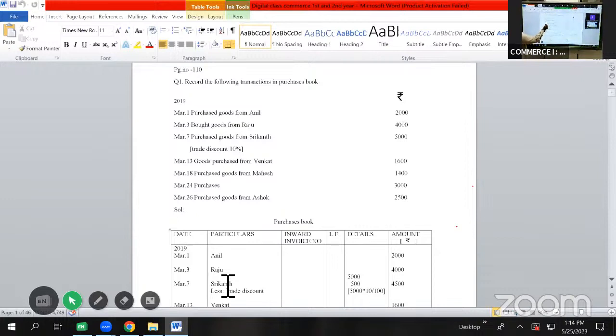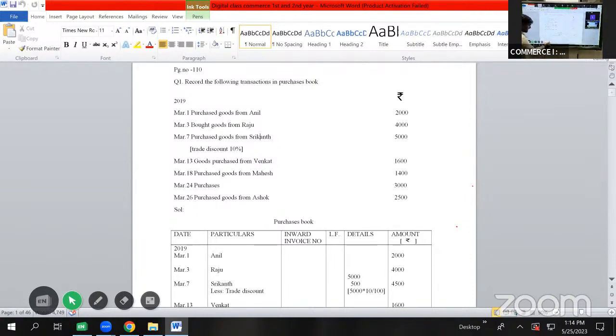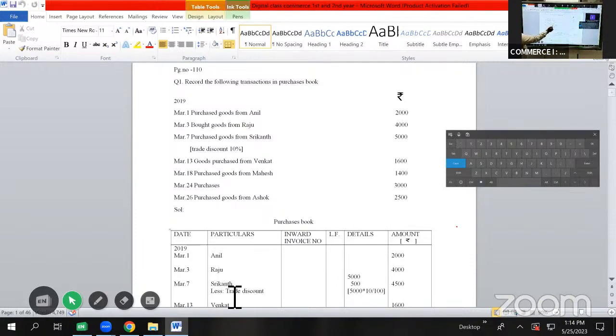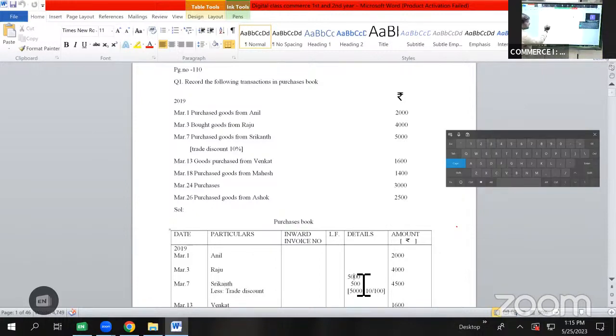Then we have another transaction on March 7, purchased goods from Srikanth 5000 rupees, trade discount 10%. So first in the date column, we'll be writing the date as March 7. As we have purchased goods from Srikanth, we'll be writing Srikanth. As we have trade discount for this transaction, the calculation will be done in the details column first. We have purchased goods worth 5000, so 5000 will be shown in the details column. Then we are availing a trade discount of 10% from Srikanth, so this will be subtracted as less trade discount. The calculation is done here as 5000 into 10 by 100.